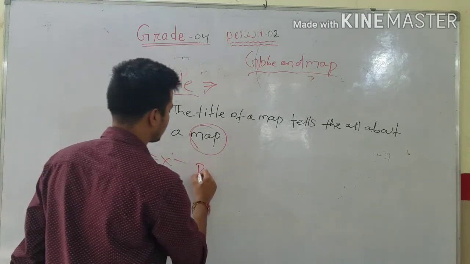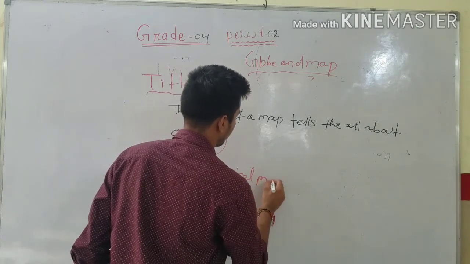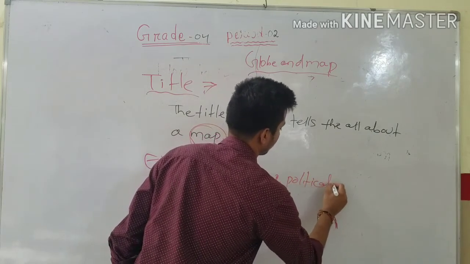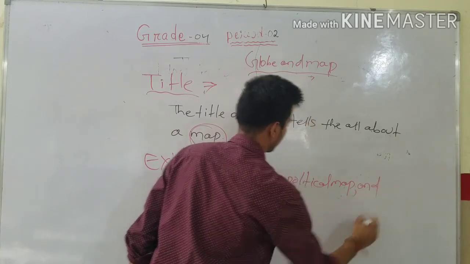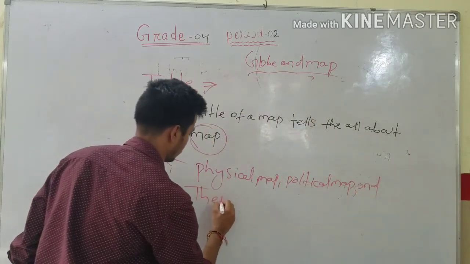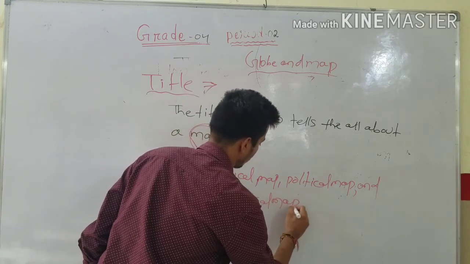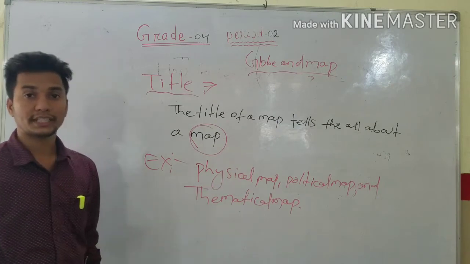For example, physical map. Just now I said physical map, political map and thematic map. Okay, understood? So this is called the title, through which we can get more information.